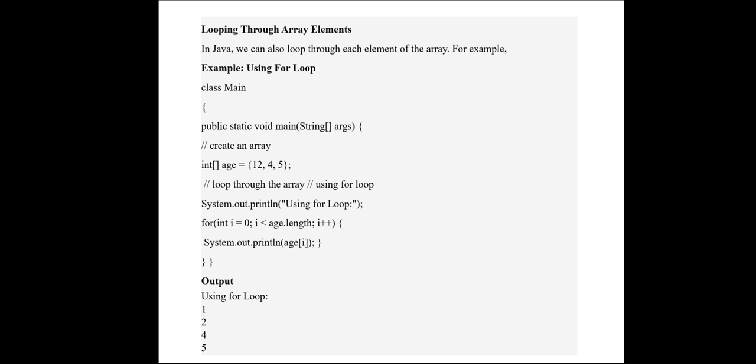So 1, 2, 4, 5. There are 4 values, which means the index value will be from 0 to 3. So in the first line, int age equal to 1, 2, 4, 5 is given. You put a comma after 1. So 4 values, and the output you see is 1, 2, 4, 5.